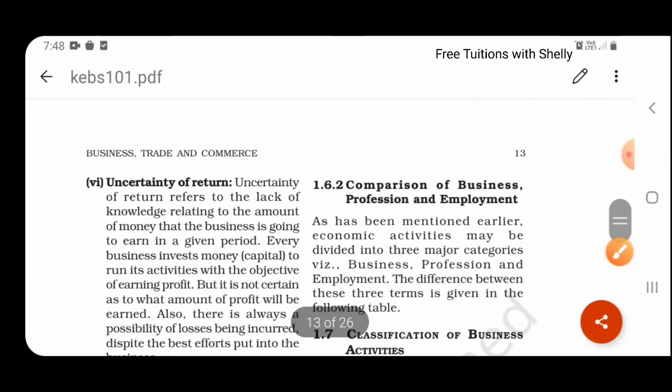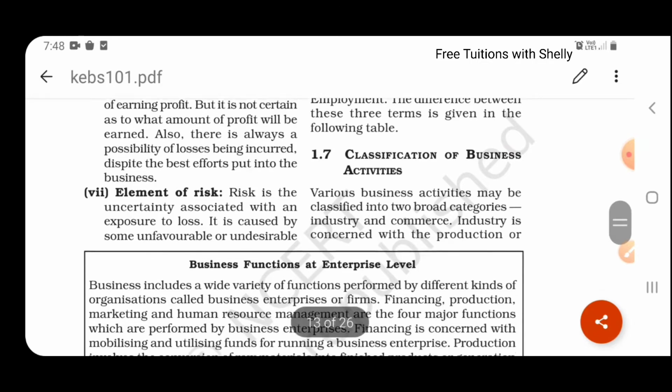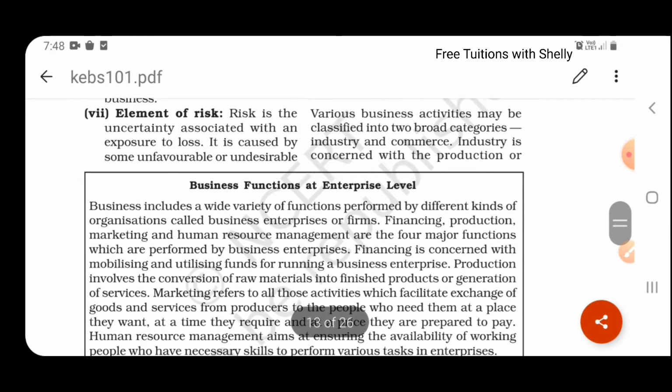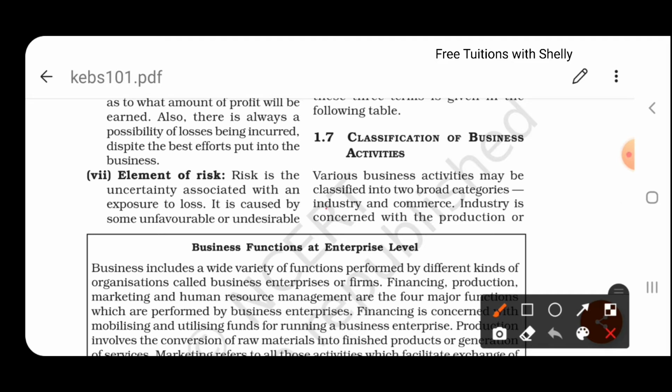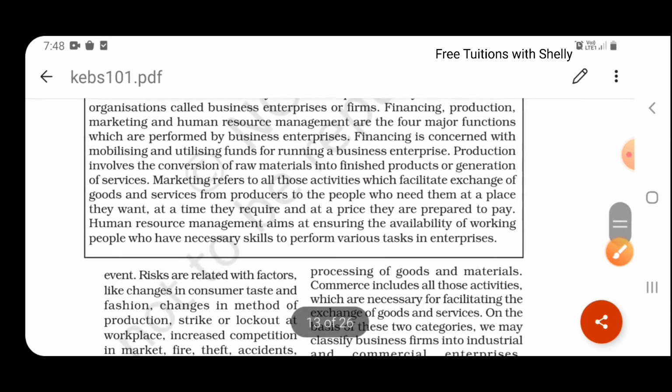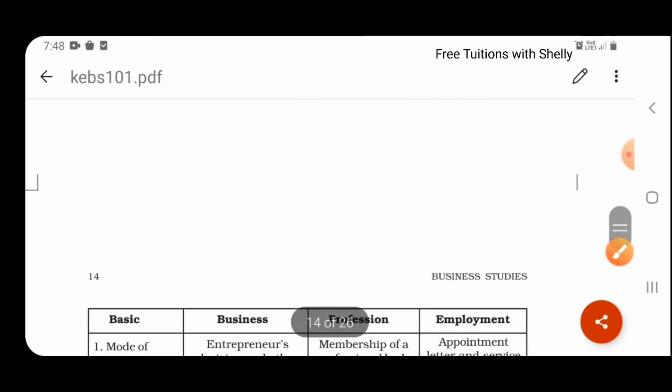Next, we're going to look at the classification of business activities. So the business activities can be classified into industry, commerce. So now we'll be looking into what industry is, what commerce is. So let us look at the classification of business activities.